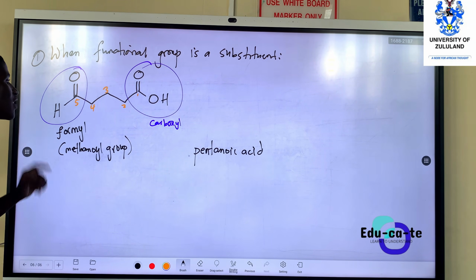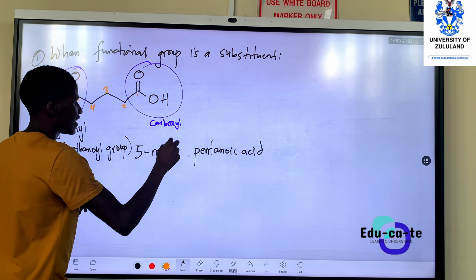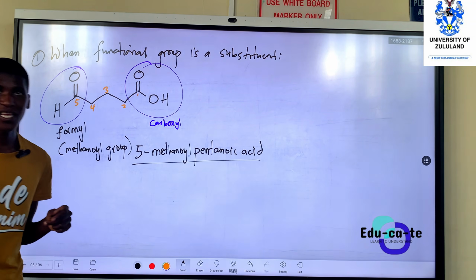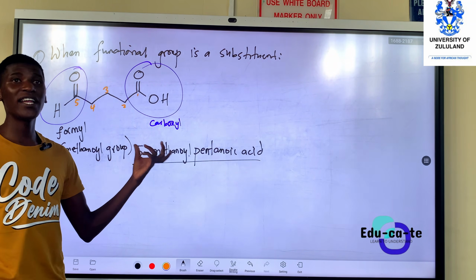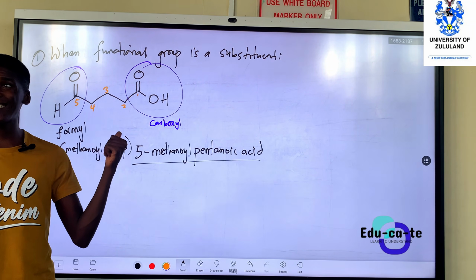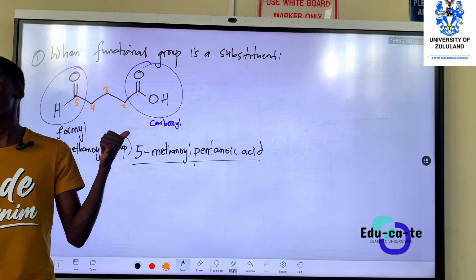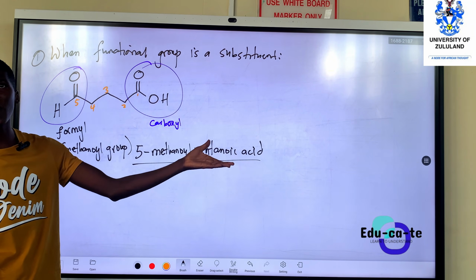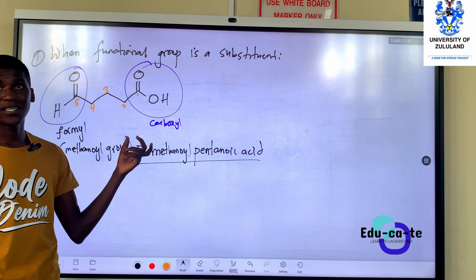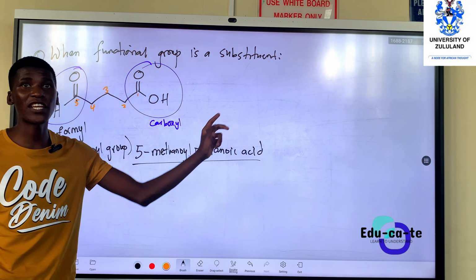If you want to indicate its position, we have 5-methanoyl pentanoic acid. So the 5-methanoyl shows us what's in it. We do have the functional group for aldehydes, but it is a substituent because the other one is more powerful. So this is methanoyl, and we find it on carbon number 5. So this is 5-methanoyl pentanoic acid.